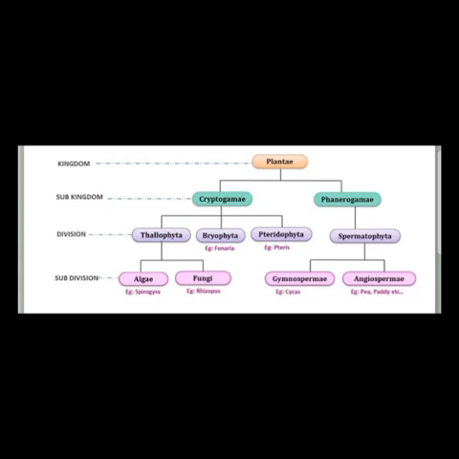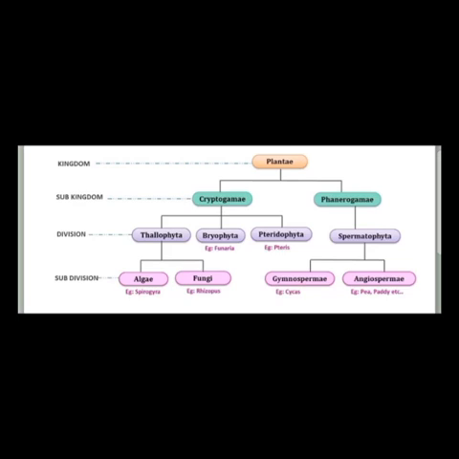Then another one is bryophyte, which are amphibians. They grow in moist soil, we can say. They also do not have any kind of well developed roots, stems, etc. Next is pteridophytes.